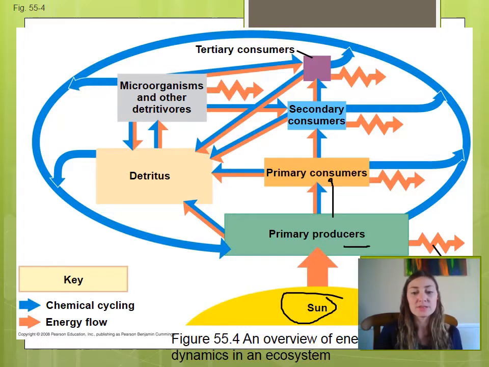Our primary consumers eat the primary producers, which got their energy ultimately from the sun. They give off energy in the form of heat, so some energy is lost. And if they were to die, their organic material becomes detritus, which is broken down and enters at the bottom level of our food pyramid again. However, they could be eaten by secondary consumers as well. If they're eaten by secondary consumers, again, some energy is given off in the form of heat. And these organisms will either be eaten by their tertiary level consumers, or if they are to die off, they become detritus and enter the trophic pyramid as primary producers.